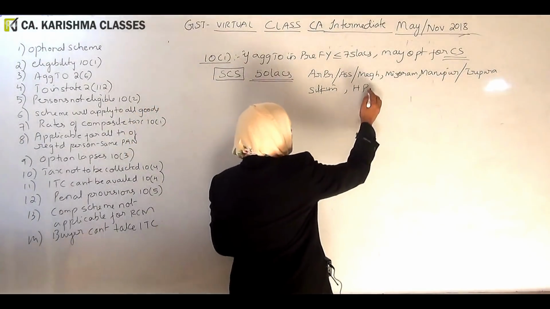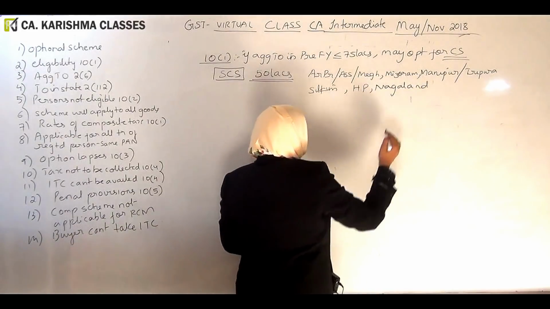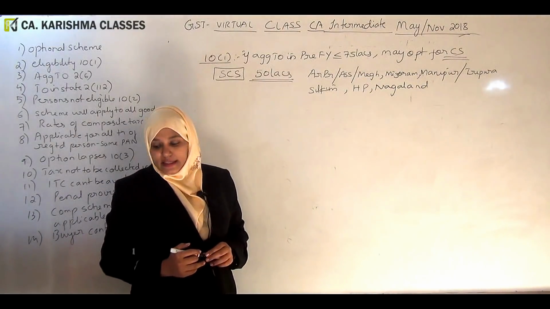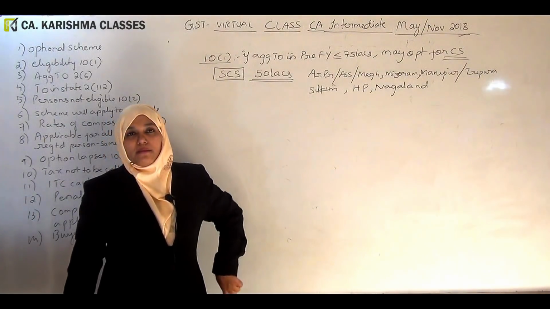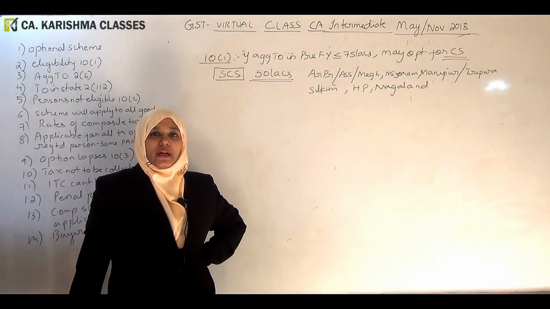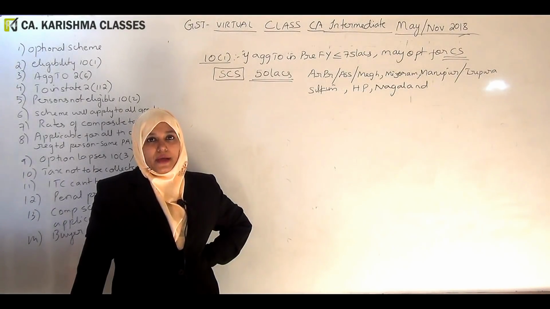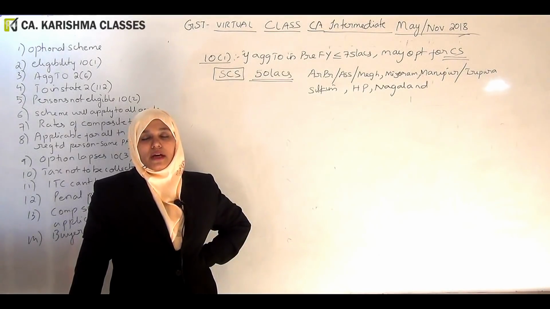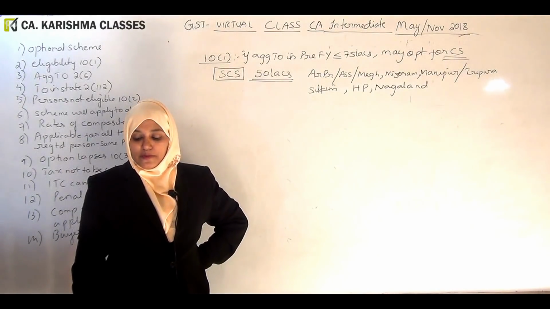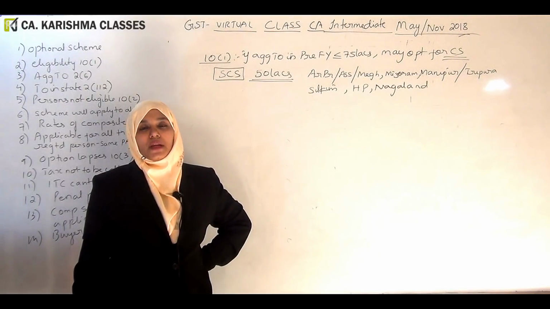Nagaland is also there. So this is the list of special category of states. You should not forget this list. It is coming to how many? 9 in number. Repeat: Arunachal Pradesh, Assam, Manipur, Meghalaya, Mizoram, the 3 M's. Then you have Nagaland, Sikkim, Tripura, Himachal Pradesh. So for special category of states, this limit is 50 lakhs.